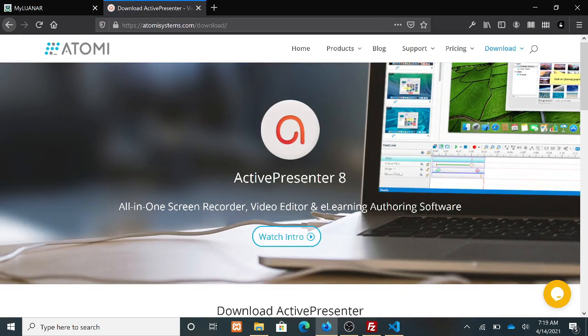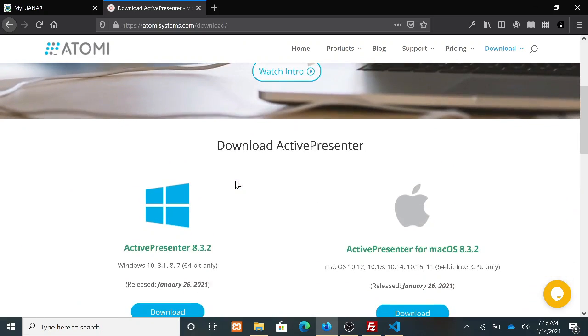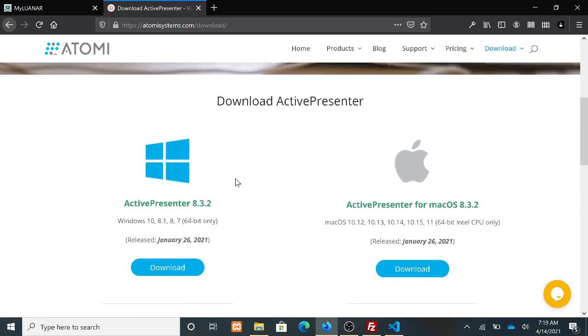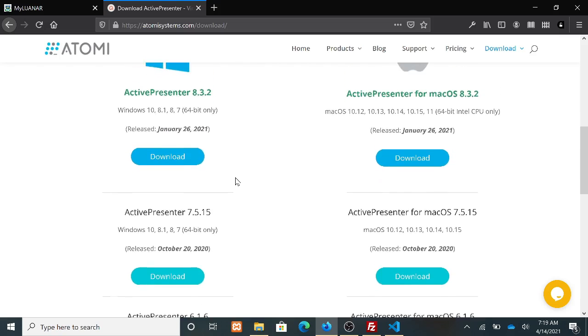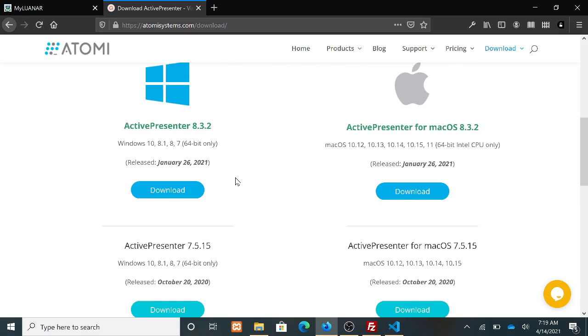So the system will then take you to this page, which is the official page for Active Presenter. Now on this page, what you do is to scroll down, and then you will find that there are different setups for different operating systems. So you download according to the operating system that we are using. So here we have Windows, and then on the other side we have a Mac OS. So currently I'm using Windows, so I'm going to download this one, Active Presenter 8.3, which is for Windows.